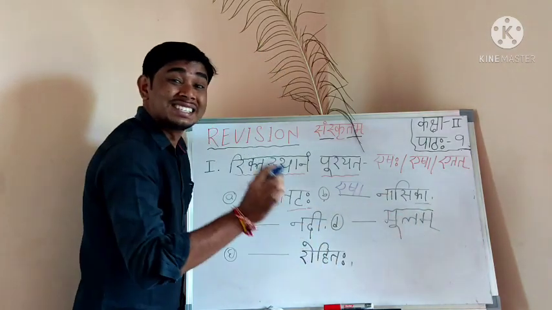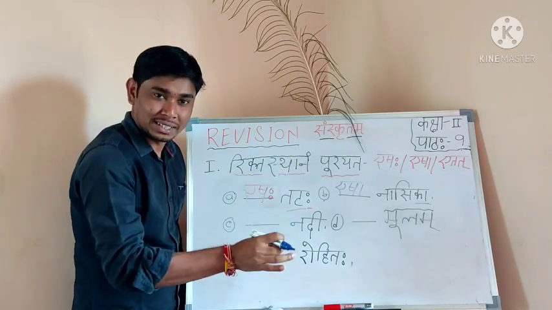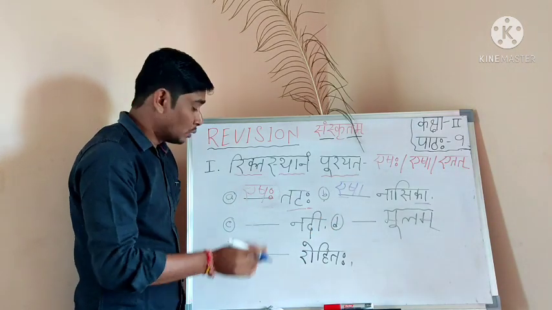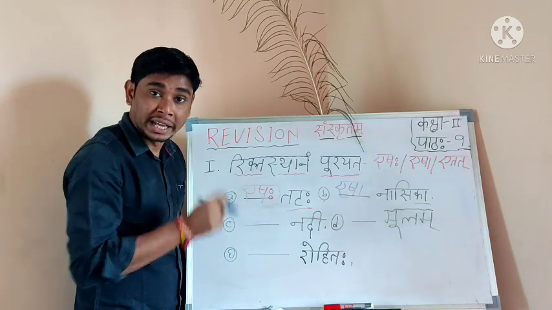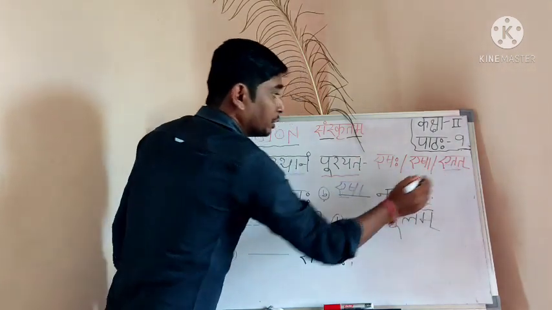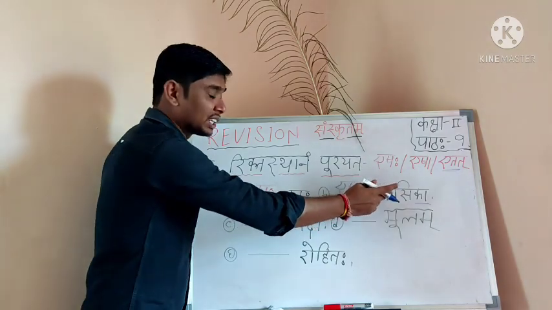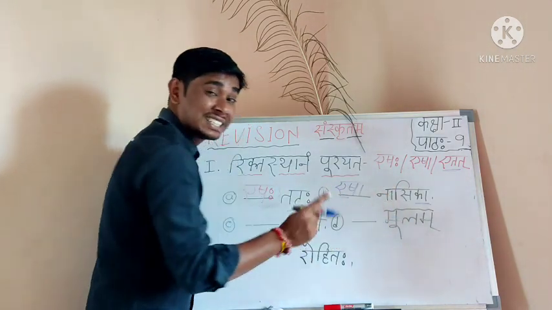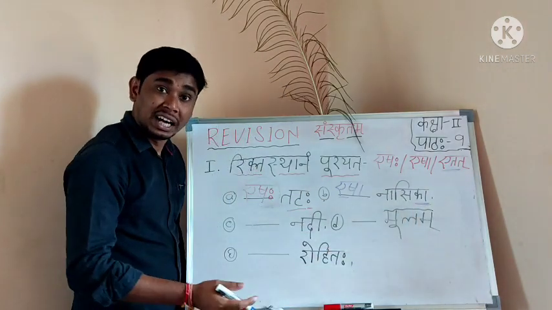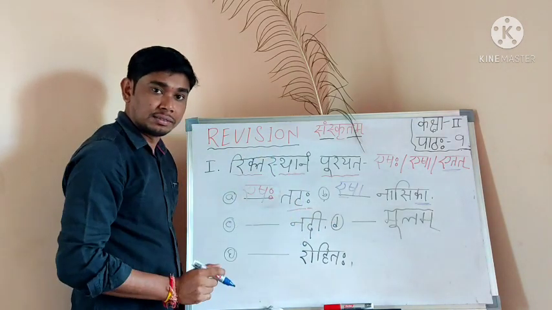Nashika is a Strilinga Shabdaha. That's why Esha Nashika. Look, Eshaha you have to use only in Pumlinge. Esha, only in Strilinge. And Etat, only in Napumsakalinge. Is that clear? So, Esha Nashika. Nashika is a Strilinga Shabdaha. How? At the end of the word, the aa matra is there. That's why Nashika is a Strilinga Shabdaha. So we'll write here Esha. Is that clear?